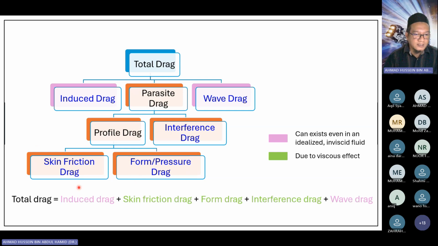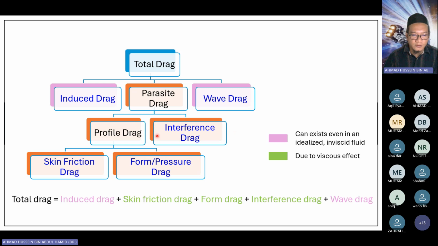Skin friction drag is basically drag due to the friction between the solid surface and the air. This is unavoidable, you cannot avoid this, but what you can do is minimize it. How do you minimize this drag? Later I will share. Pressure drag is also commonly experienced by typically a bluff body. But if you have a very aerodynamic shape, where you profile the nose cone and so on, you can even eliminate this pressure drag, or at worst you can minimize it. These two are considered profile drag.